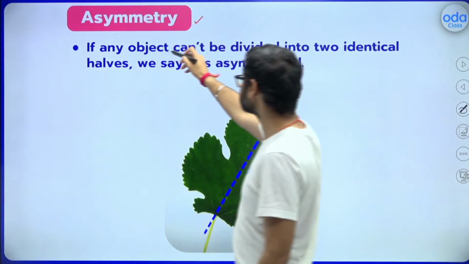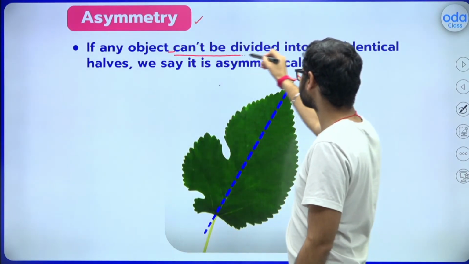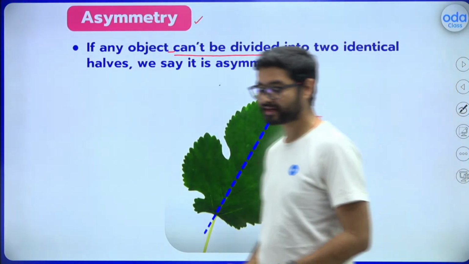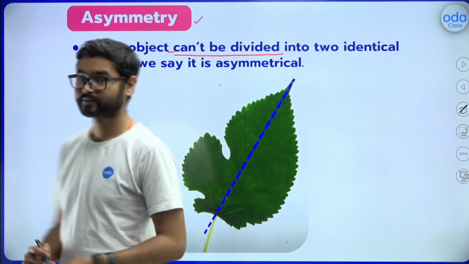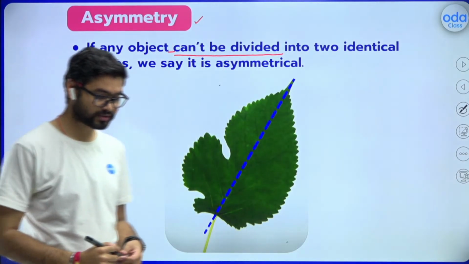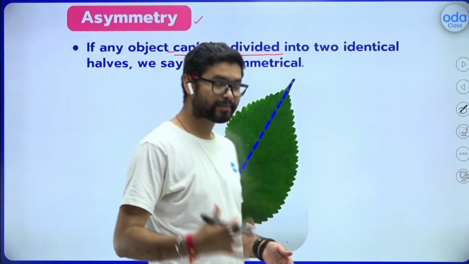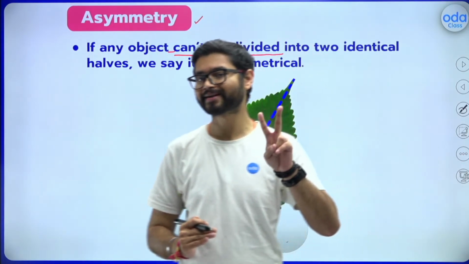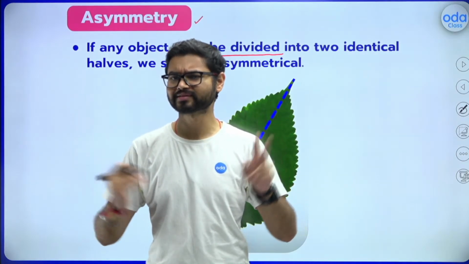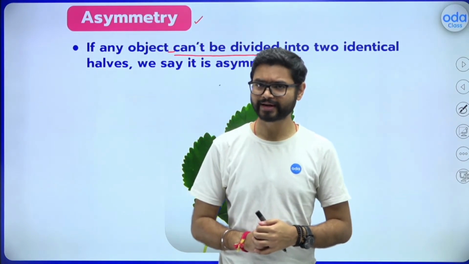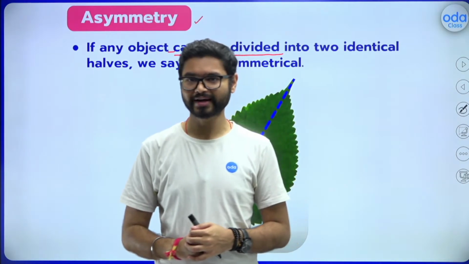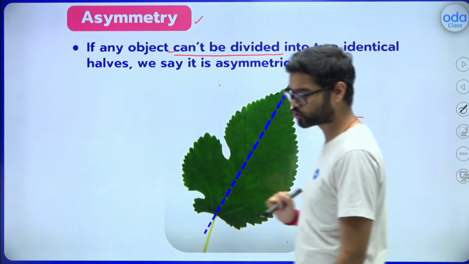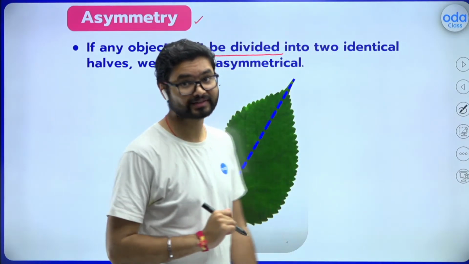So if any object can't be divided into two identical halves, we say it is asymmetrical. The property by which an object cannot be divided into two identical parts is known as asymmetry. I'm making sense, right? So if any object can't be divided into two equal halves, we say it is asymmetrical.